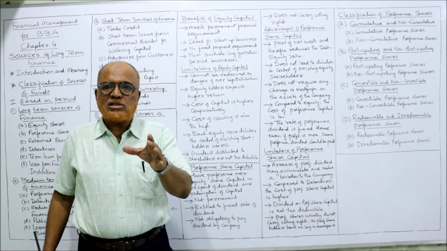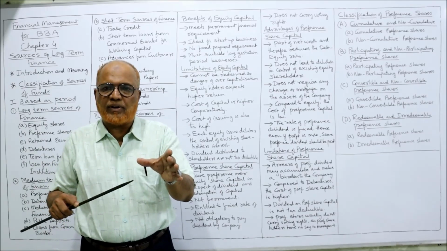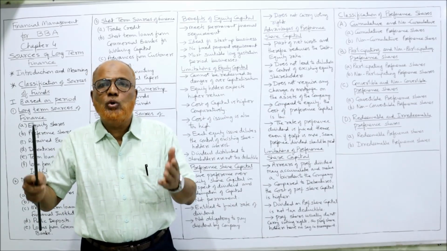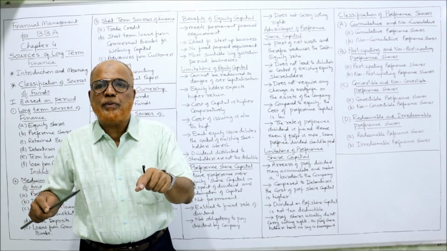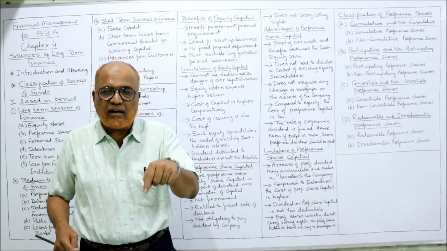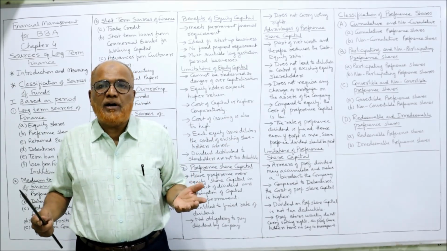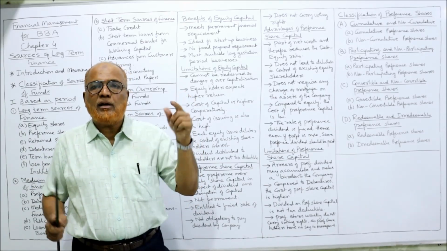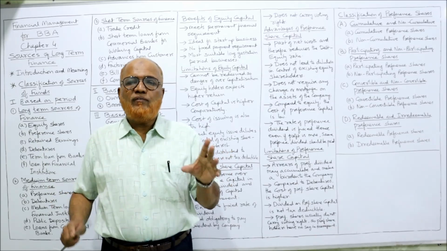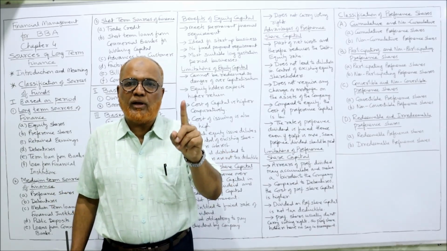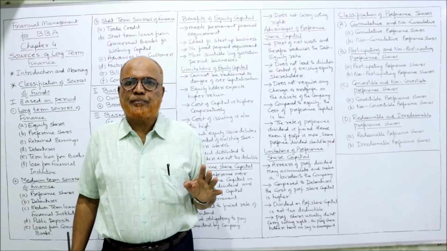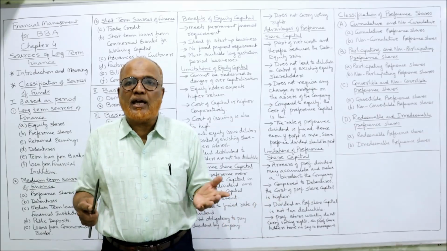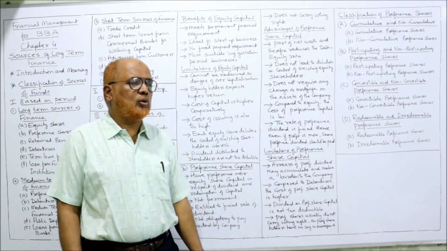If the company incurs loss in one year, no dividend is paid to preference. Second year again loss, no dividend is paid to preference. Third year huge profit, the company has to pay two years' arrears of dividend and the current year dividend. That means it's a burden to the company because arrears of dividend also have to be paid. In case of equity, no arrears of dividend. If a company does not pay dividend in a particular year, that year is lapsed. No dividend will be paid in future. But here in case of preference, there is an accumulation of dividend. It's a burden to the company.